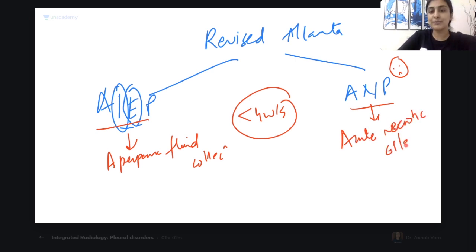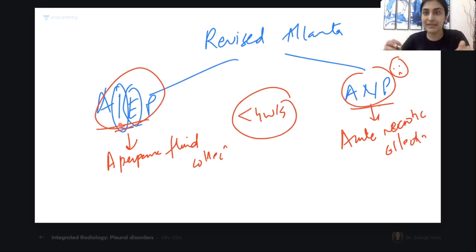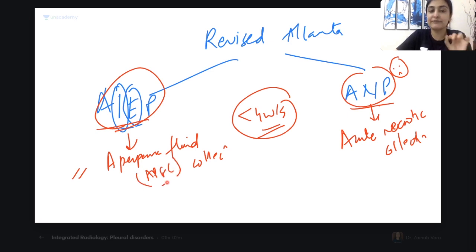All right, so basically there are these 2 types of pancreatitis. Depending on the period, we can diagnose the name of the collection. If it is less than 4 weeks, the wall has not formed. If it is homogeneous, it is APFC, acute peripancreatic fluid collection. If a wall is not formed and it is heterogeneous, it is acute necrotic collection.